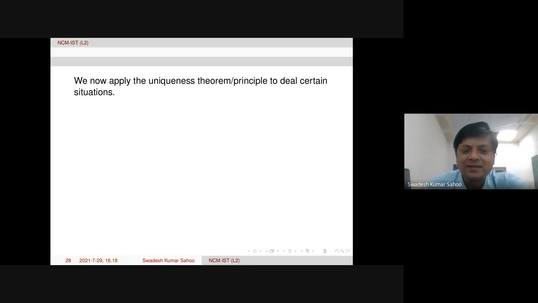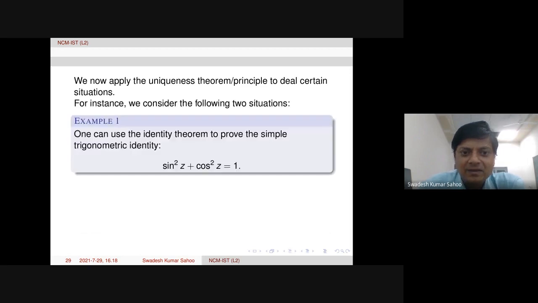Now we apply this uniqueness theorem to deal with certain problems. Like one example, this very famous trigonometric identity: sin square z plus cos square z equal to 1. How to prove this using the uniqueness principle?